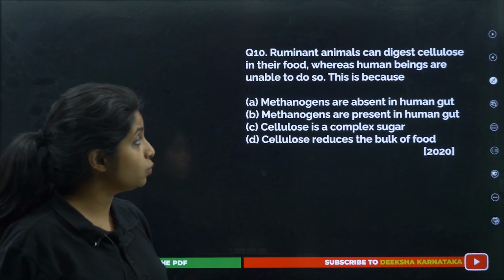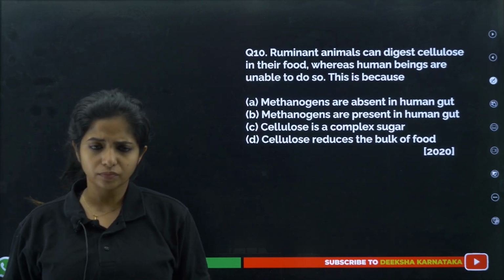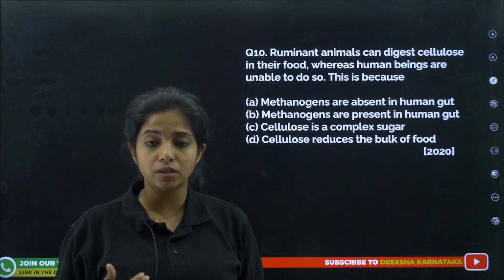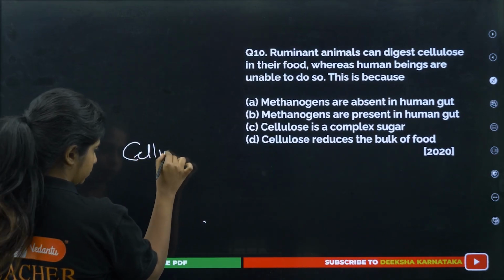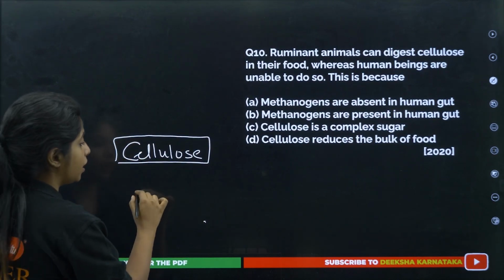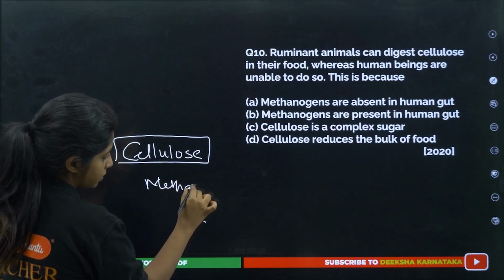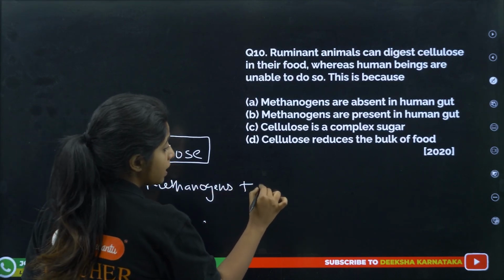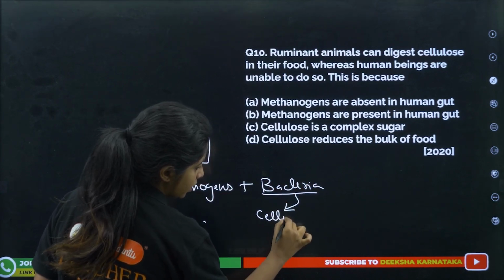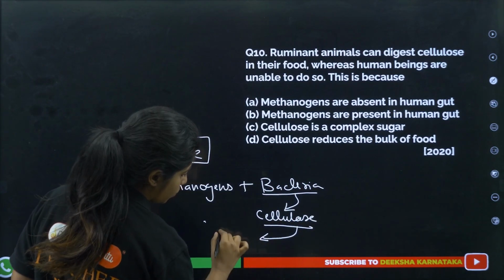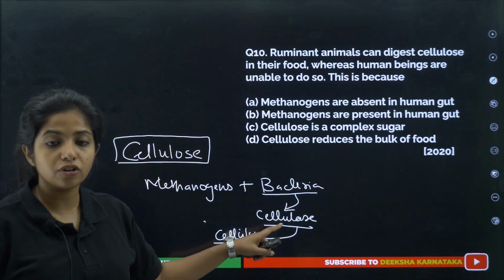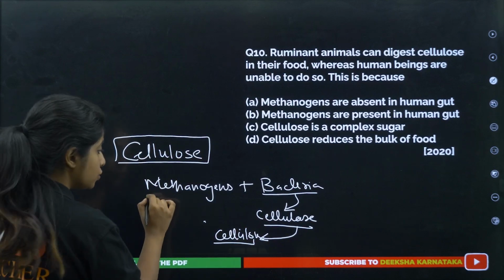Next, ruminant animals can digest cellulose in their food, whereas human beings are unable to do so. This is because ruminant animals, as in your cattle, are able to digest something known as cellulose. Why is it so? Because in the cattle's gut, my dear children, you have methanogens plus other bacteria. This bacteria will be releasing an enzyme known as cellulase, which will be acting on what? Cellulose. But for its action, there should not be hydrogen and everything there. So methanogens also play a major role.